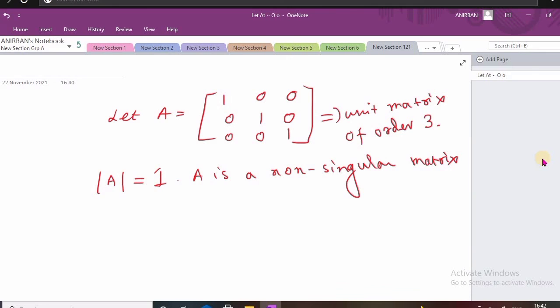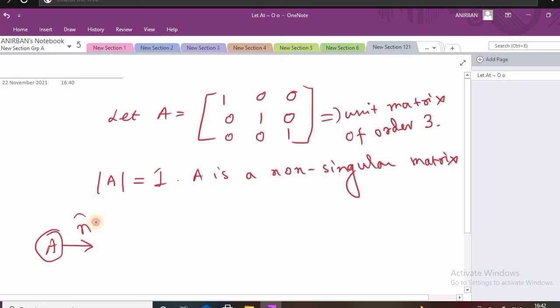We know from the theorem that if there is a matrix A of some order n, and this matrix is non-singular, that is the determinant of A is not equal to 0, then obviously the rank is n.